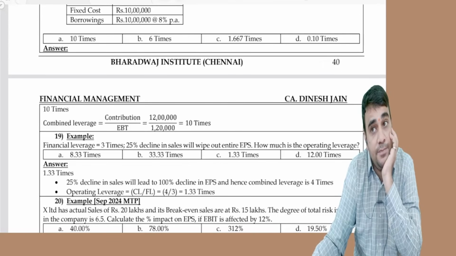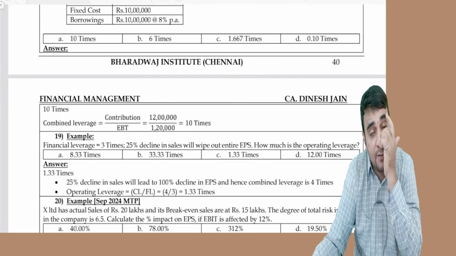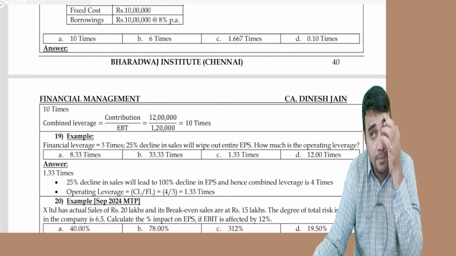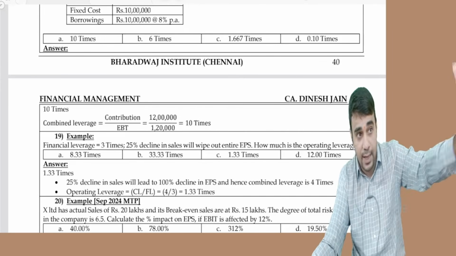Operating leverage formula: percentage change in EBIT divided by percentage change in sales. Combined leverage formula: percentage change in EPS divided by percentage change in sales. Financial leverage formula: percentage change in EPS divided by percentage change in EBIT. This is one category.